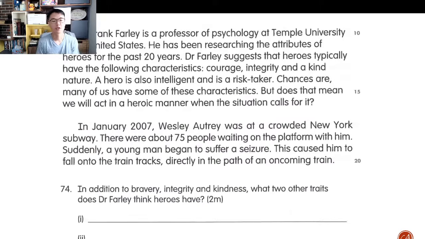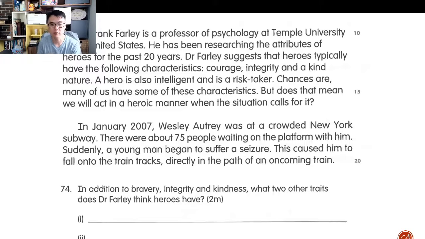Right. So, in addition to bravery, integrity, and kindness, what two other traits does Dr. Farley think that heroes have? Okay, so traits refer to characteristics, right? Like kind of nature kind of thing. So in this case, bravery, integrity, and kindness have already been mentioned. The question's asking you for two more other than these three.